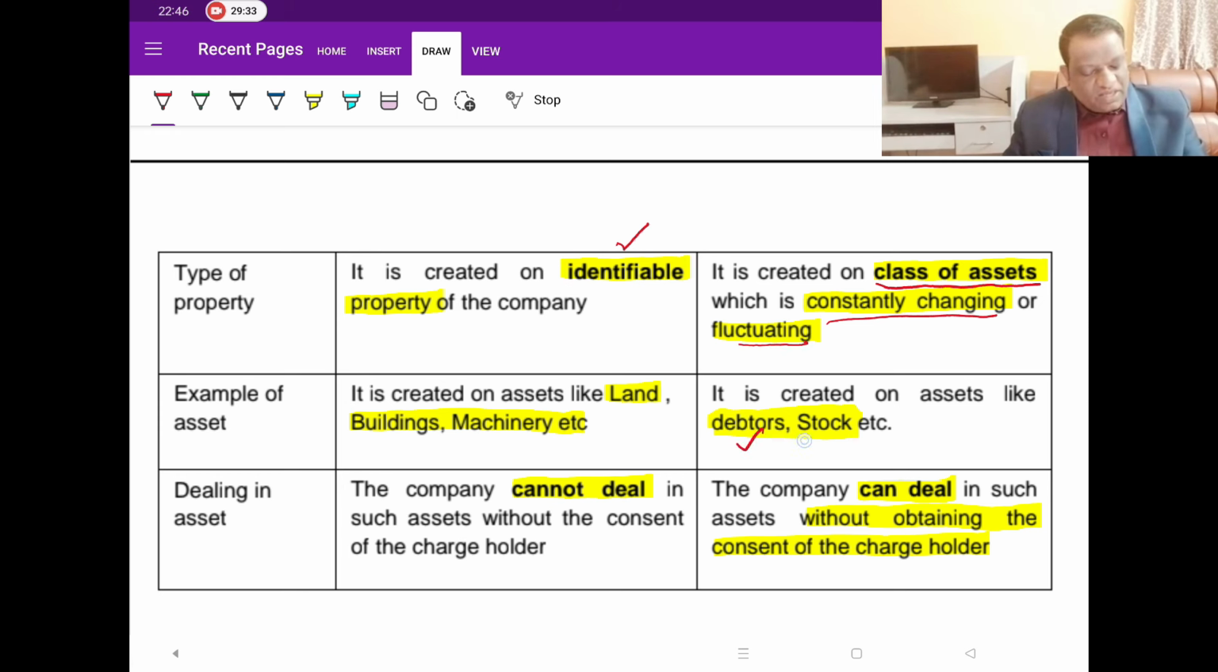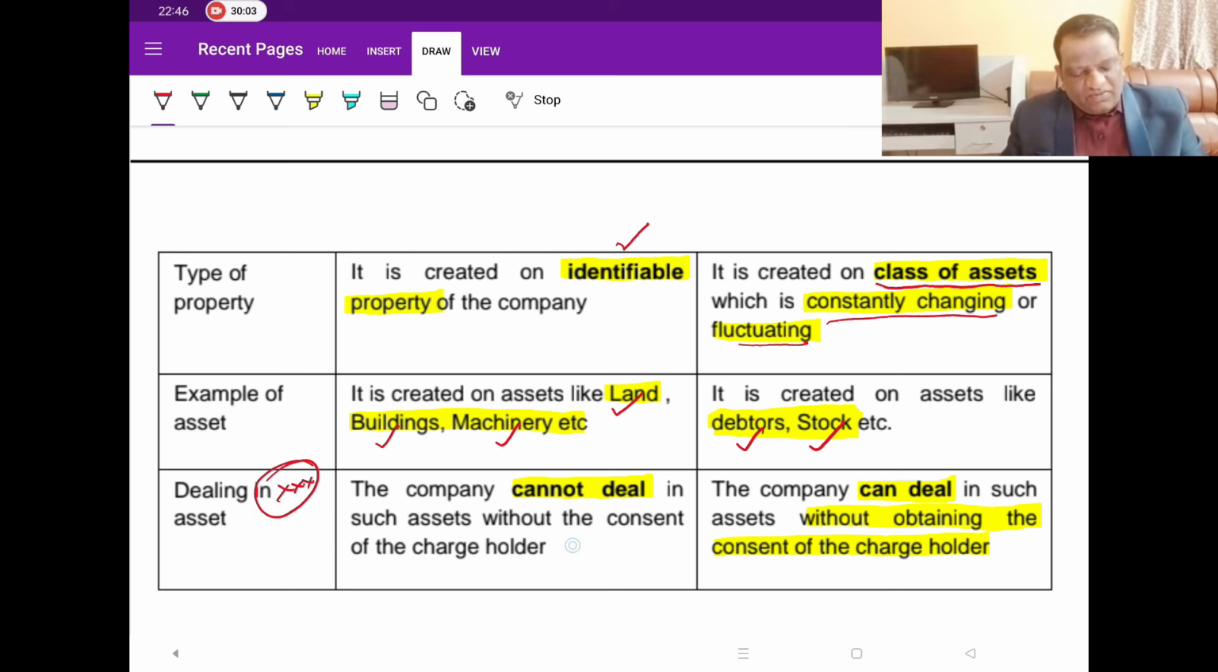Examples of it are debtors and stocks. They keep moving, they keep changing. Either it can change from the upper side or it can change from the lower side, but the value keeps changing. And these stocks, you can't identify them individually, they are better identified as a class of assets. But if you take buildings, machinery, land, these are not a class of assets, these are individually identifiable property which are covered under fixed charge. And this is the biggest difference between these two.